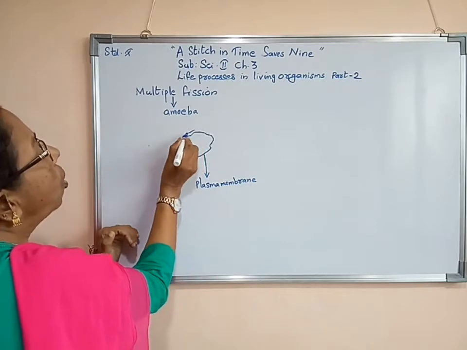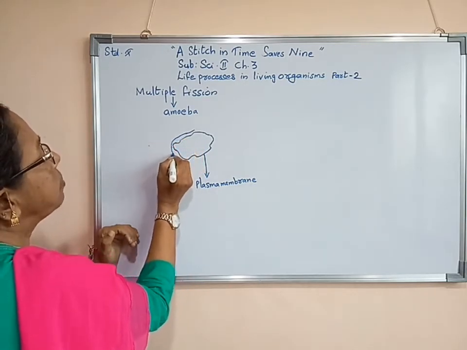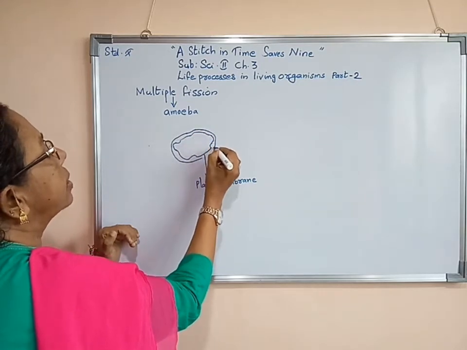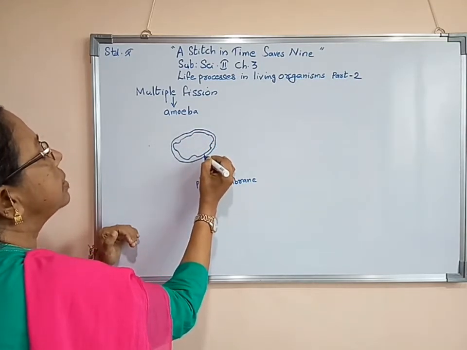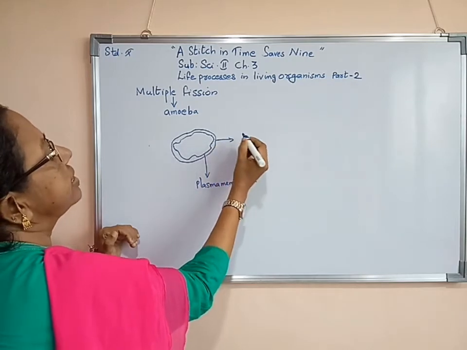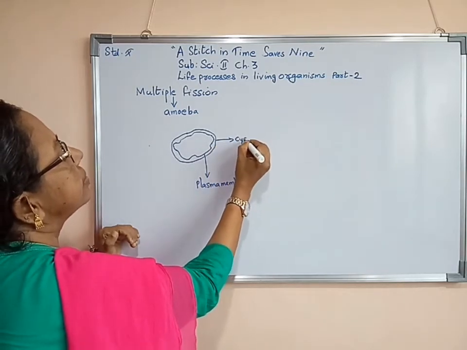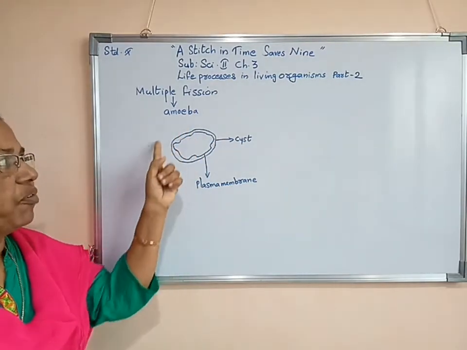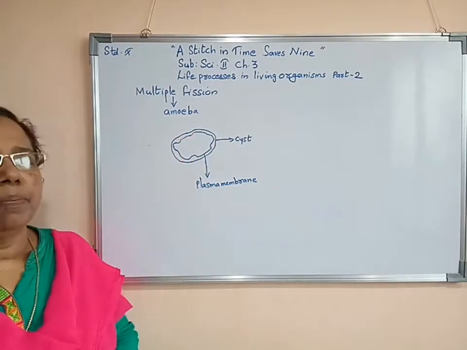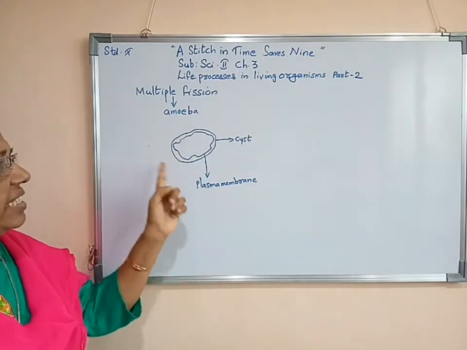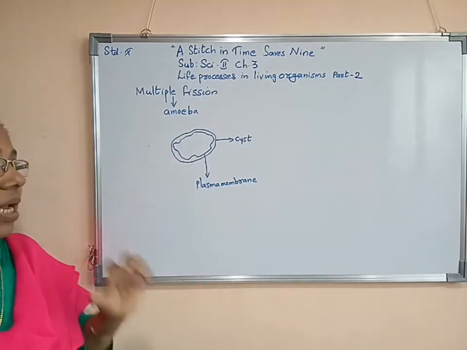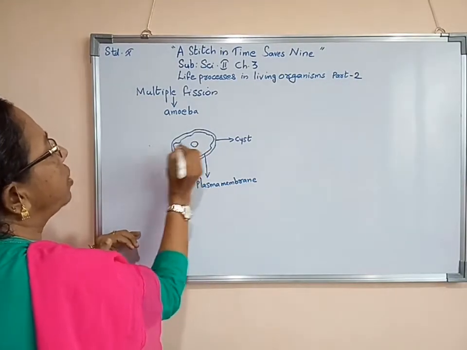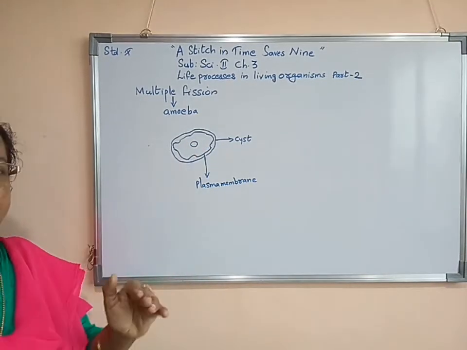Now, around this plasma membrane, a thick cover is produced. This cover is known as a cyst. A cyst is a cover, forming around this plasma membrane. It is a thick cover. Now, inside, before it was having only one nucleus.